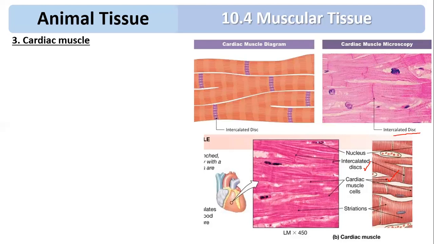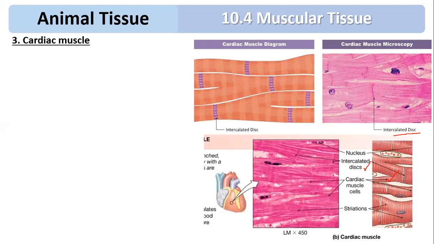Human has a myogenic heart, whereas cockroach has a neurogenic heart. So there are two types of heart, myogenic and neurogenic. When the muscle itself contracts on its own, it is called myogenic, and when the muscle requires a stimulus from nervous tissue, it is neurogenic.